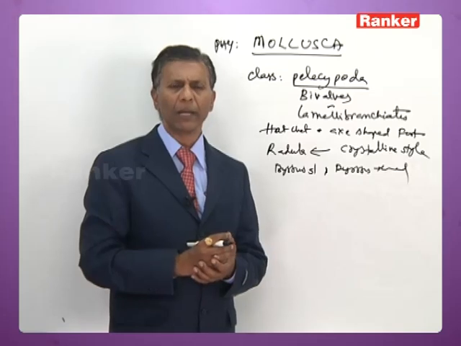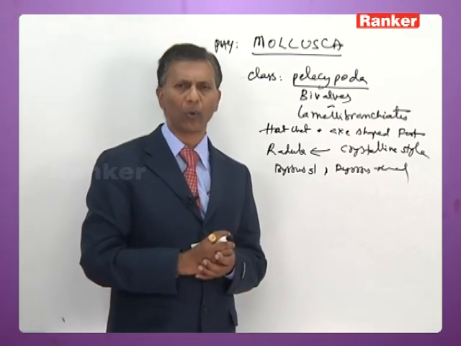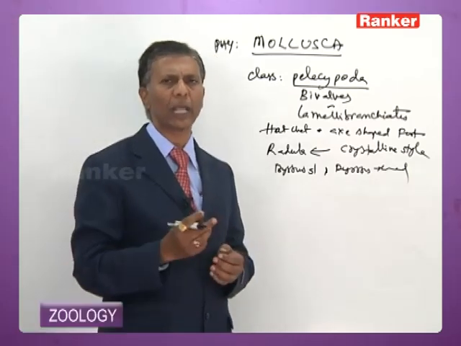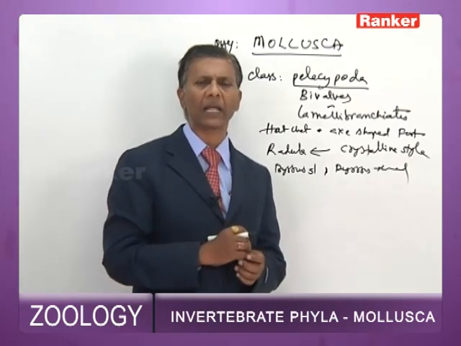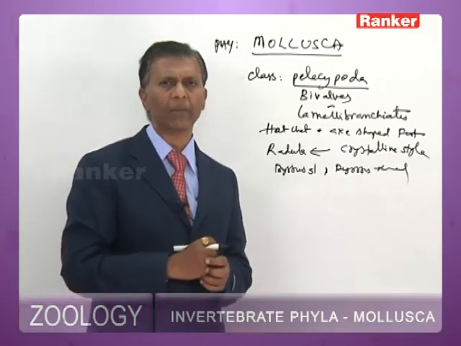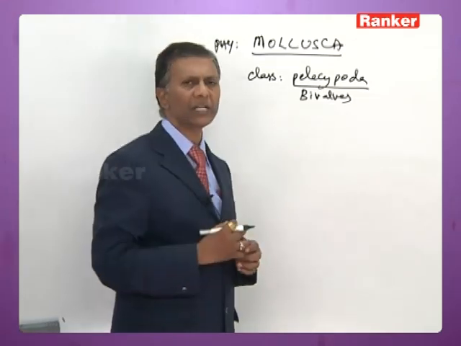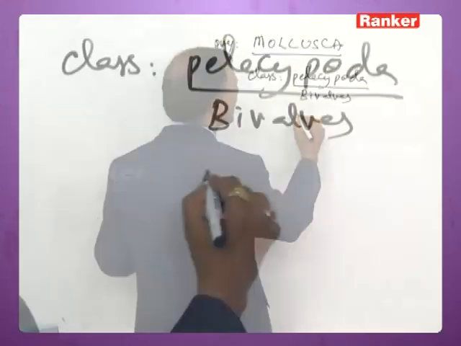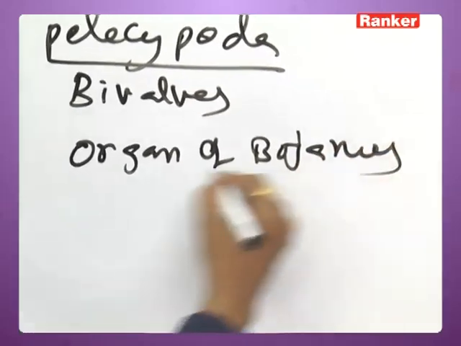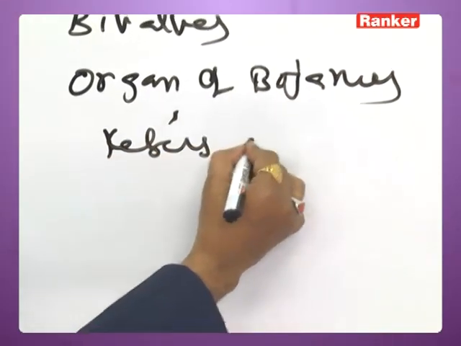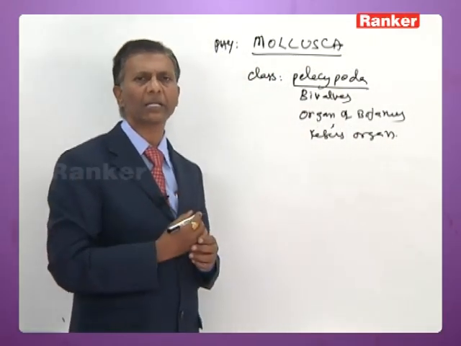Freshwater pelecypods have larvae called glochidium, and marine gastropods have larvae called trochophore. Freshwater pelecypods, like for instance Unio, which is commonly called freshwater mussel, life cycle involves an ectoparasitic larva called glochidium. And in marine animals, trochophore and some of them veliger are present. In pelecypods, excretion takes place by kidneys known as organ of Bojanus and Keber's organ.